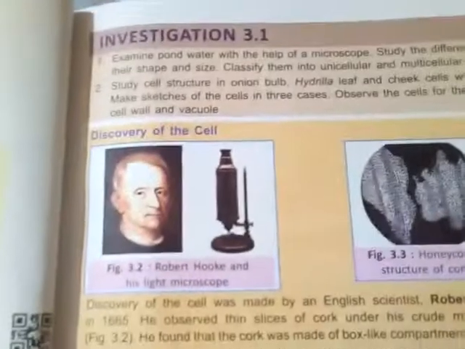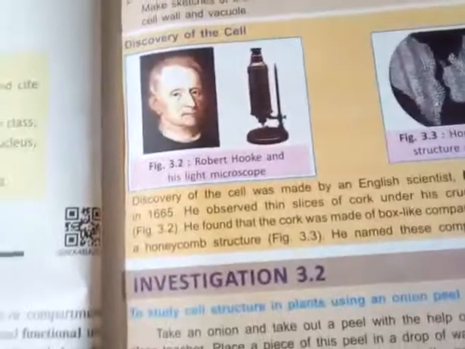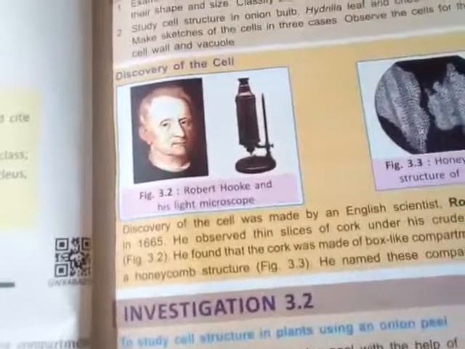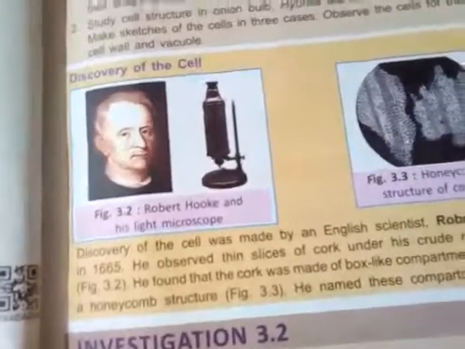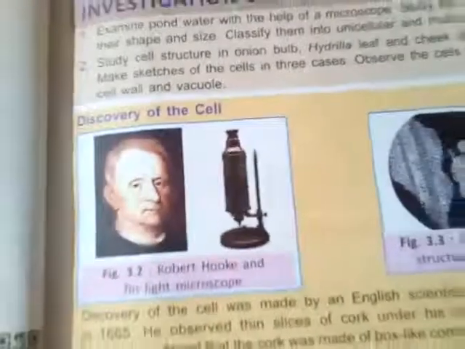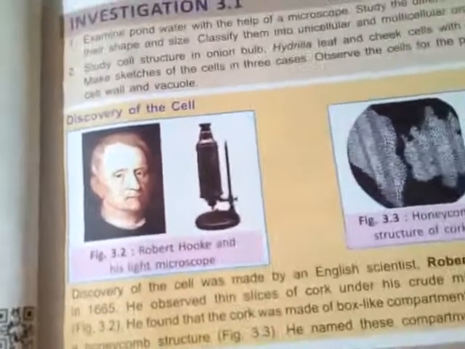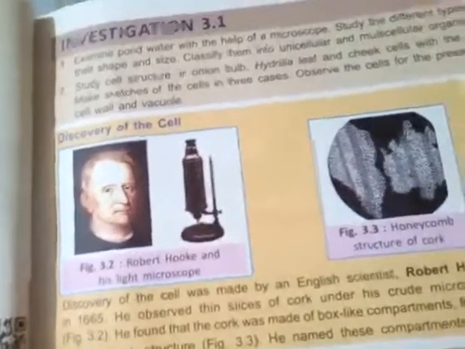Now coming to the part that is investigation 3.1, some information regarding the cell. The man Robert Hooke first discovered the cell, using a microscope. Nowadays we are using the electron microscope, but at that time this ordinary microscope was there, and by this microscope he coined the term cell.